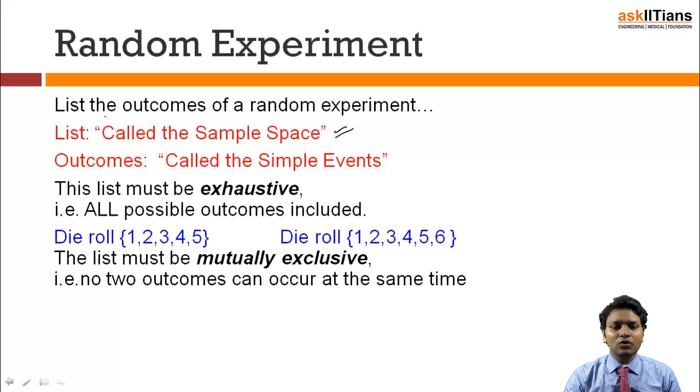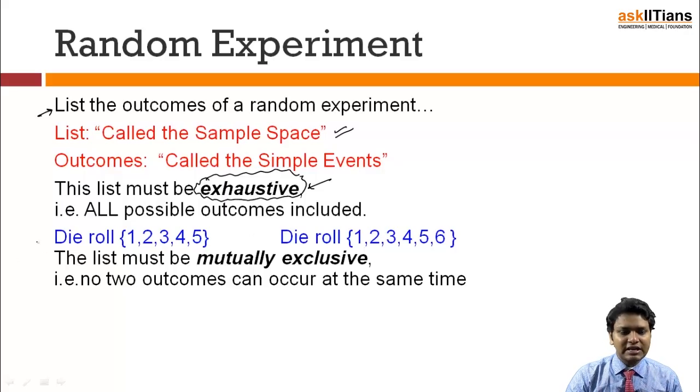The list of outcomes that I have considered must be exhaustive. And what does that mean? That simply means that if I am throwing a die, all the possible situations that can arise are 1, 2, 3, 4, 5, 6. Apart from this, I cannot get a -1 and I cannot get a number more than 6. So exhaustive is the set in which we have included all the possible outcomes. This is what it exactly says.